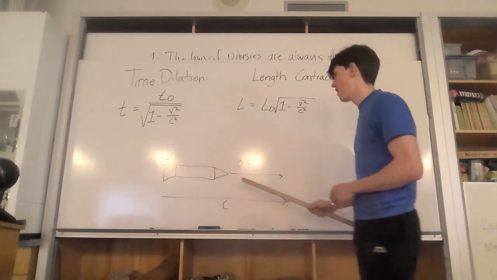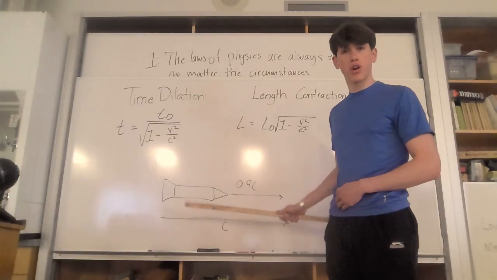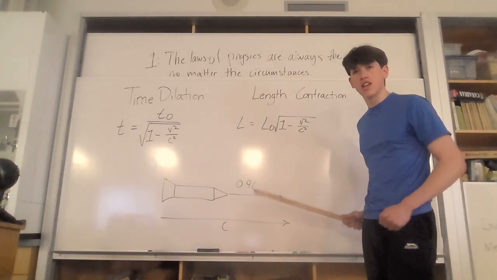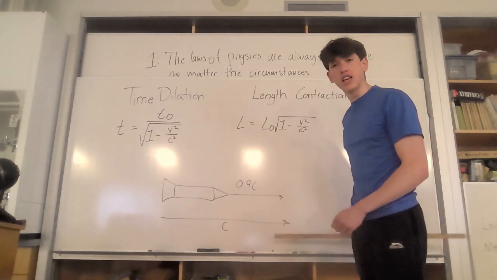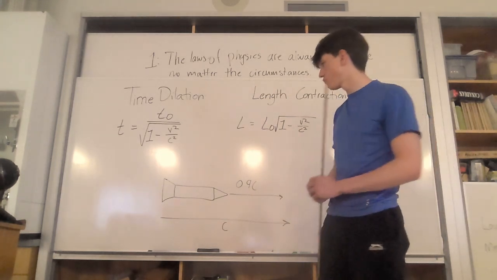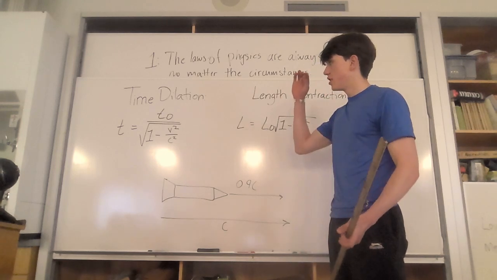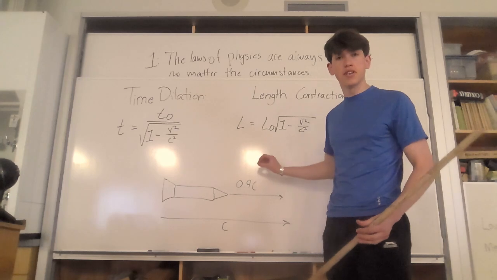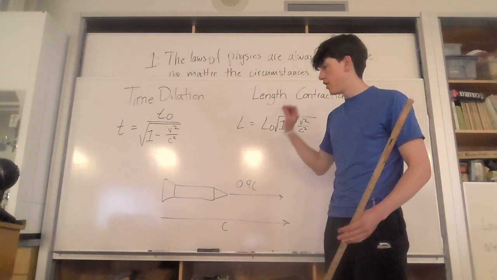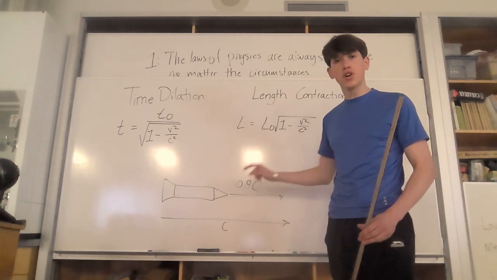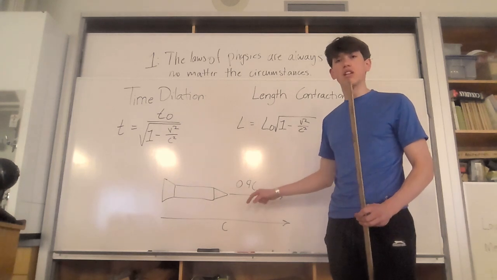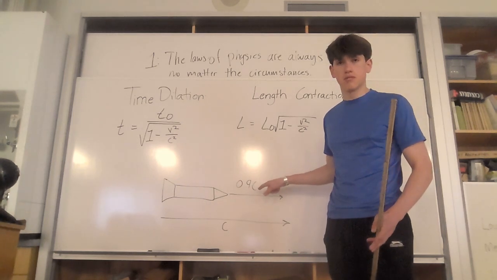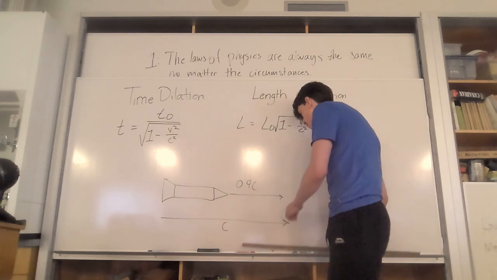Take this example I've made here on the bottom. We have a rocket traveling at 90% the speed of light next to a light beam traveling at the speed of light. Essentially, even though this person in this rocket is traveling at this speed, they will still see this beam of light moving away from them at the speed of light, not at 10%. So what that means is that